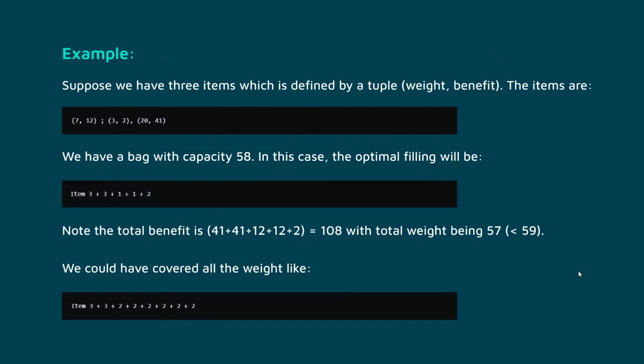Example: suppose we have three items, each defined by a tuple, and we have a bag capacity of 58. In this case the optimal filling will be item 3 plus 3 plus 1 plus 1 plus 2. Note the total benefit is 41 plus 41 plus 12 plus 12 plus 2, which equals 108, with total weight being 57, and this is less than 59. We could have also filled it like this: item 3 plus 3 plus 2 plus 2 plus 2 plus 2 plus 2.